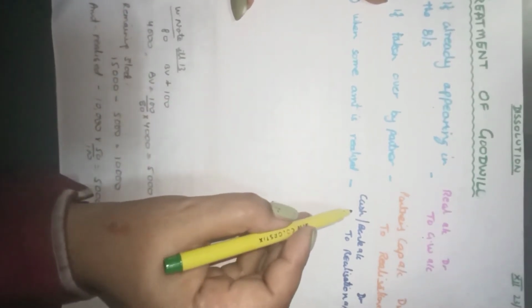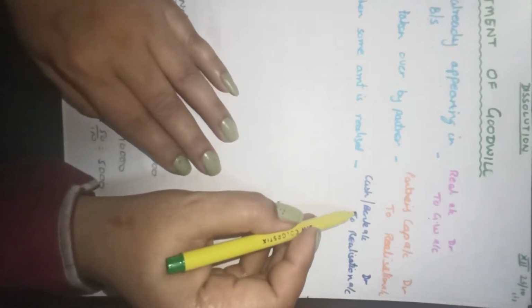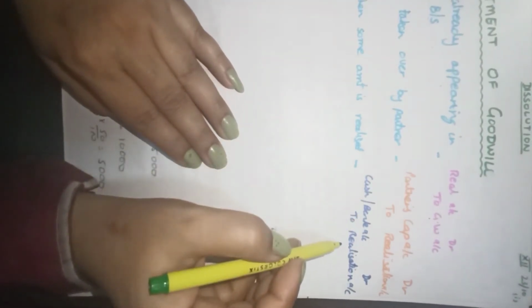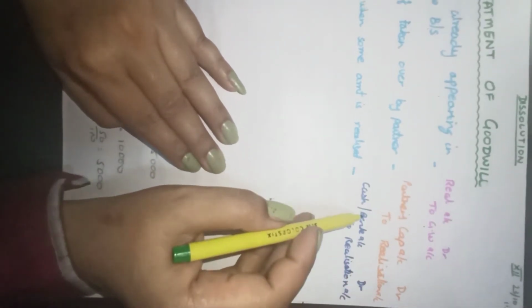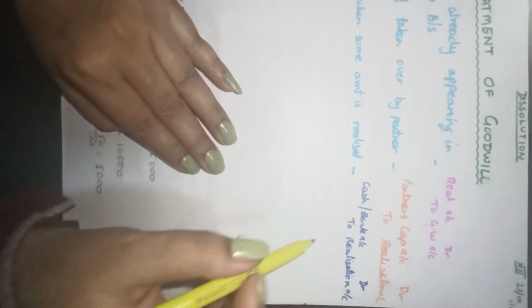At that time, the money is coming in whenever an amount is realized. It is cash account or bank account to realization account. These are the accounting treatments that are done in case of treatment of goodwill.